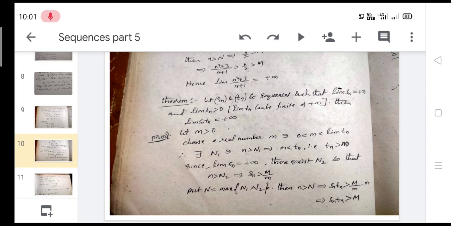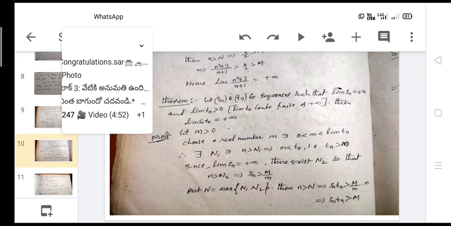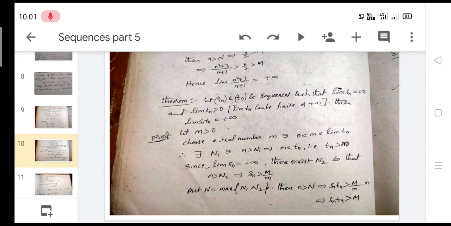Put here, if we take the maximum value, N is equal to the maximum of N1 comma N2, then n greater than N implies Sn into Tn greater than M by m into m. Here, what is the Sn value? Capital M by small m. And what about Tn here? Small m. So small m gets cancelled. So this implies Sn into Tn is greater than capital M only.